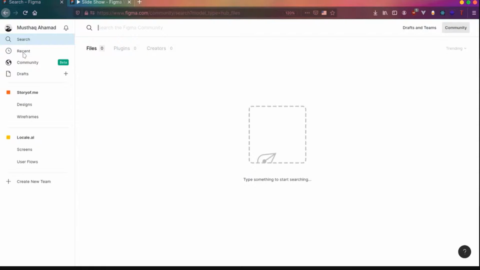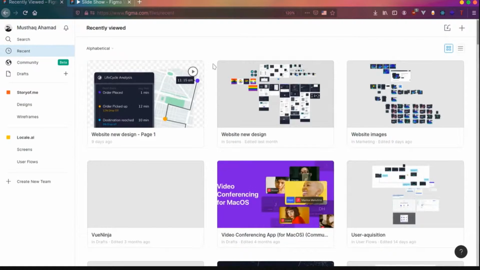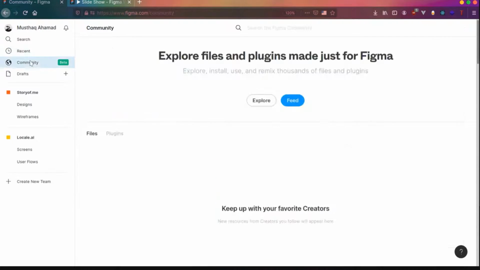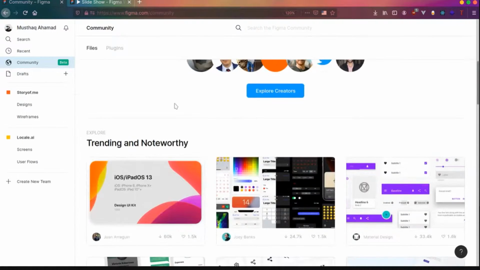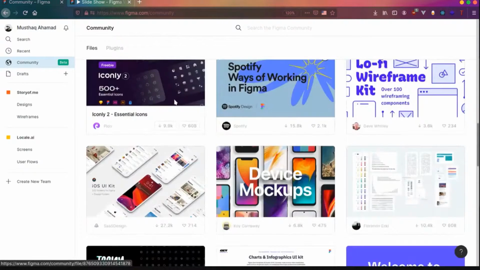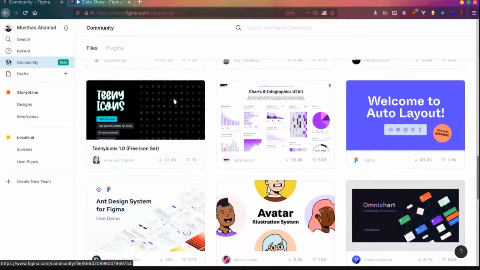And coming to recent, most of you in the stream, if you signed up for Figma for the first time, it might not look like this. It might be empty. But if you've been using Figma for a while, it might look like a visual mess like this. There might be a lot of files you're working on. These are recent files. Then there is a community tab. I'm not sure everyone will have this because it's still in beta. So if you have it, it's basically where you can find all the things created by the Figma community. You will get UI kits, already designed wireframes, design systems, icons, plugins. There are a lot of things you can explore over here.